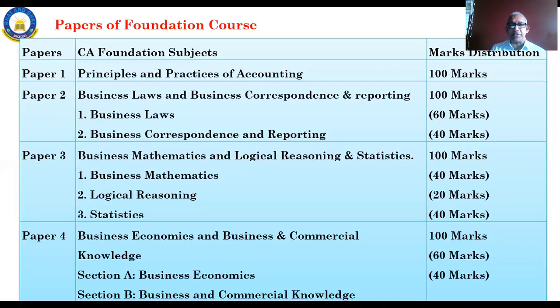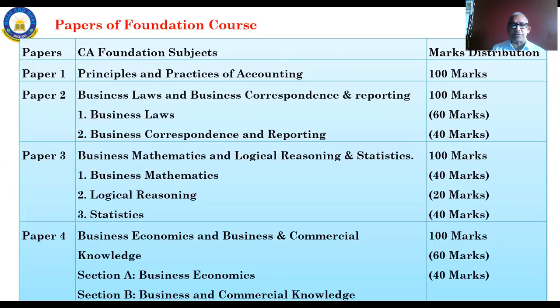Okay. This third paper is Business Mathematics and Logical Reasoning and Statistics. Total together it is 100 marks, subdivided into 40, 20, 40. That means business mathematics questions are for 40 marks, logical reasoning questions 20 marks, statistics 40 marks. Hence, for paper number 3, it is 100 marks together, subdivided as business mathematics 40, logical reasoning 20, statistics 40.